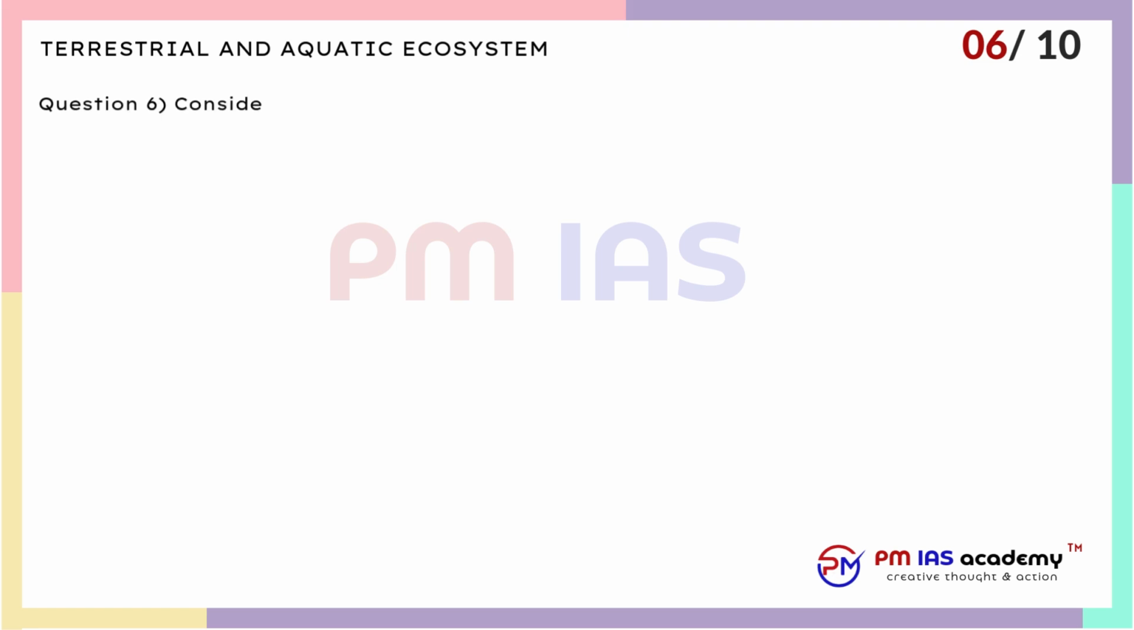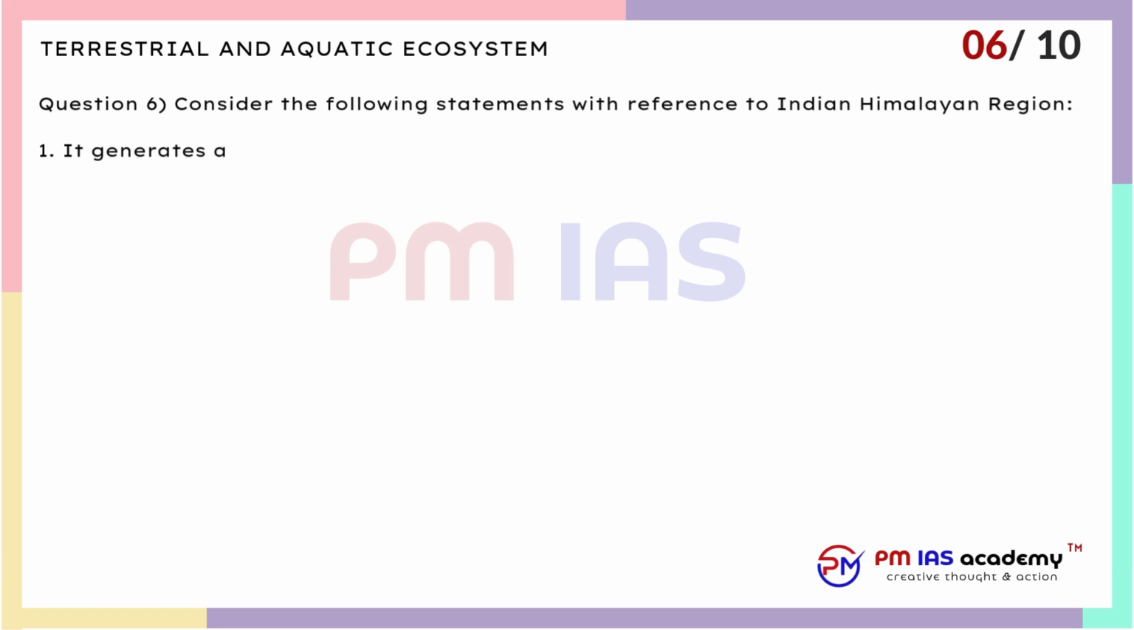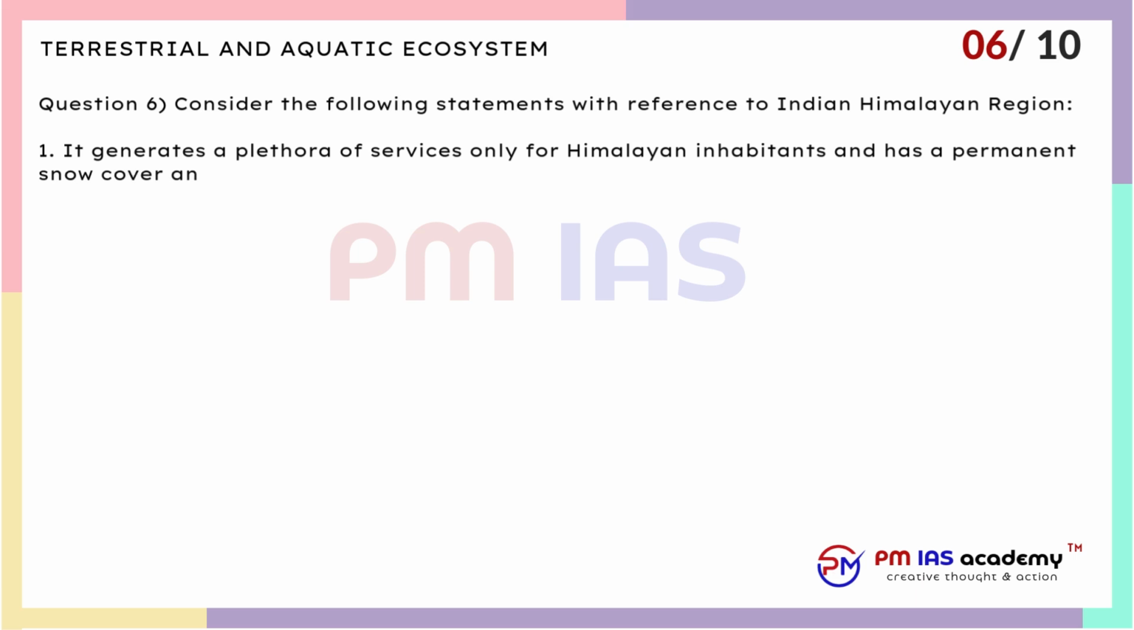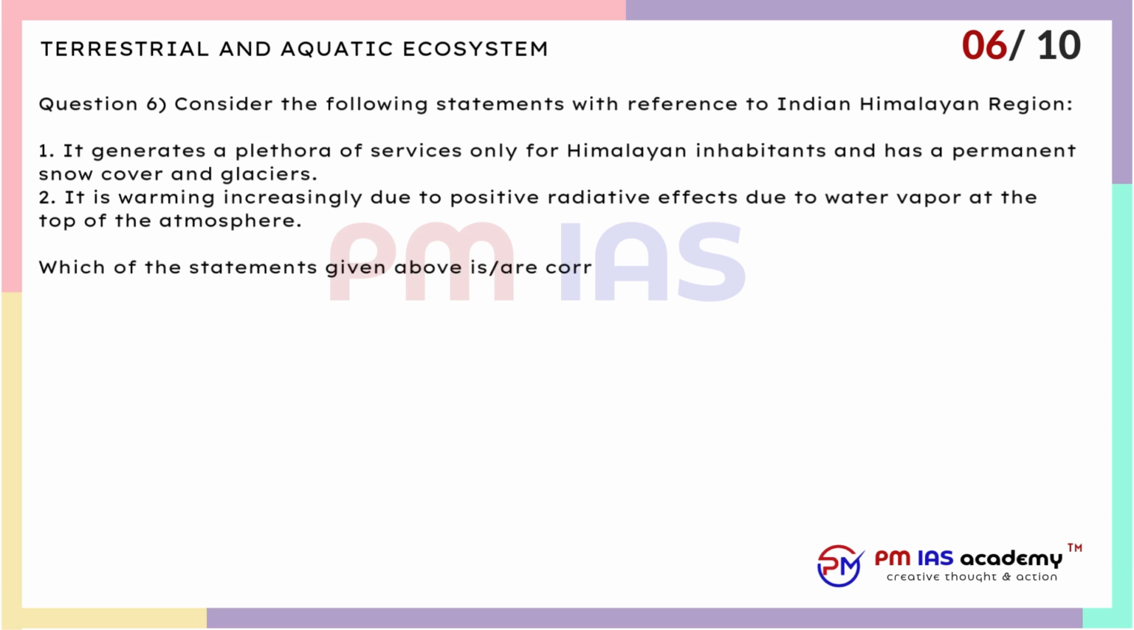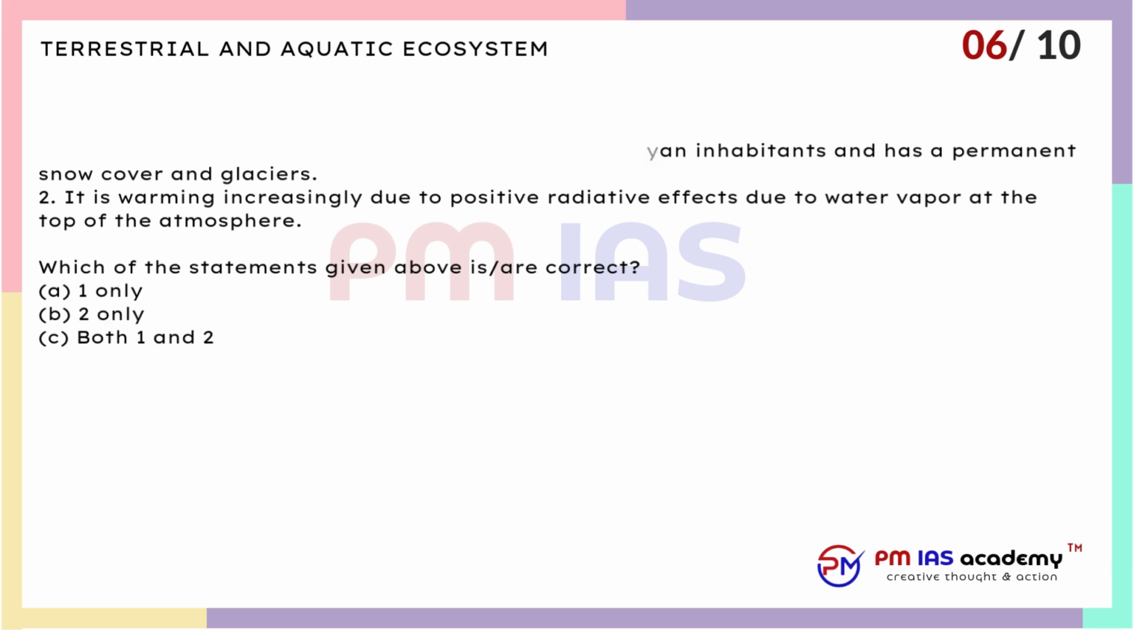Question 6. Consider the following statements with reference to Indian Himalayan region. 1. It generates a plethora of services only for Himalayan inhabitants and has a permanent snow cover and glaciers. 2. It is warming increasingly due to positive radiative effects due to water vapor at the top of the atmosphere. Which of the statements given above are correct? A. 1 only. B. 2 only. C. Both 1 and 2.